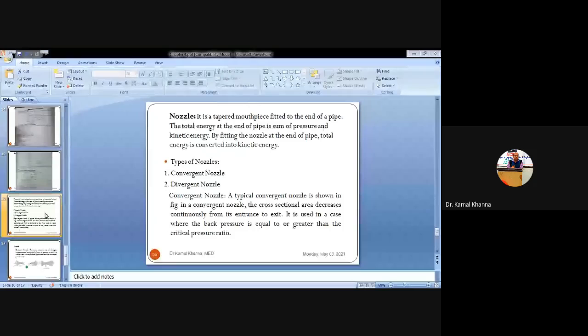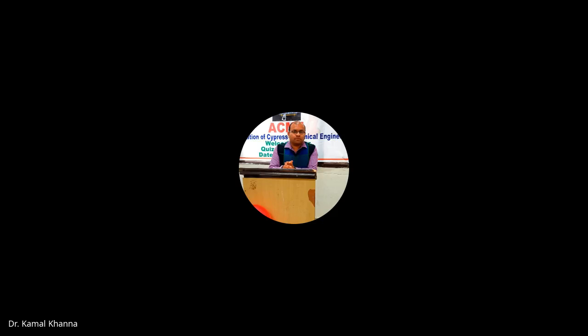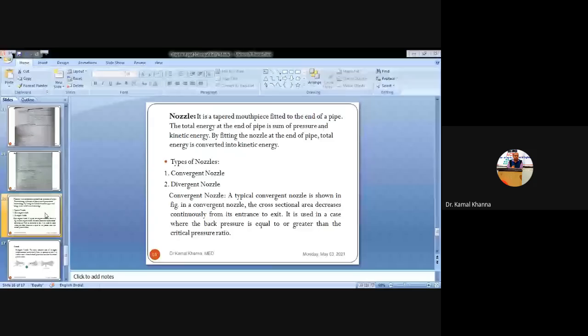So a nozzle is basically a tapered mouthpiece which is used at the end of the pipe, and the total energy at the end of the pipe, you always know, is the sum of the pressure energy and the kinetic energy, because we have considered that the datum head or the axis of the pipe from the common datum is always constant, that is Z1 is equal to Z2, so we are not considering the potential head here. So the total energy leaving the end of the pipe is the sum of pressure energy and kinetic energy. By fitting the nozzle at the end of the pipe, you are converting the whole of the energy into one form of energy, that is the kinetic energy.